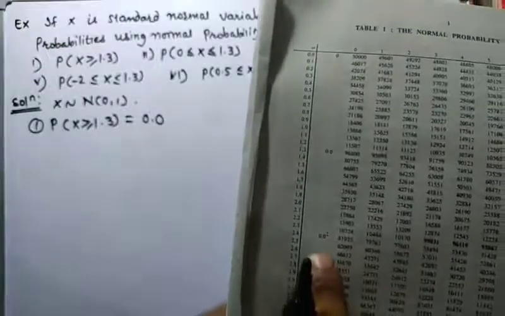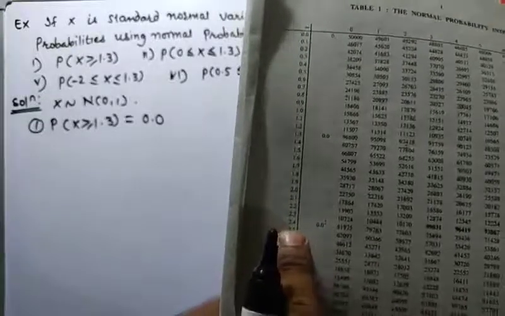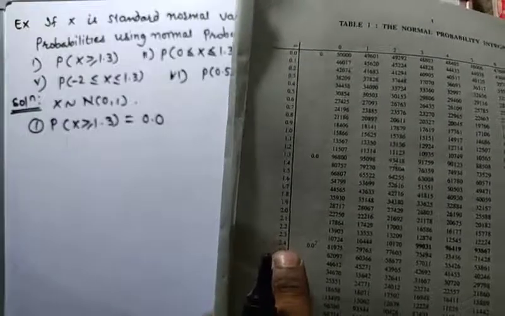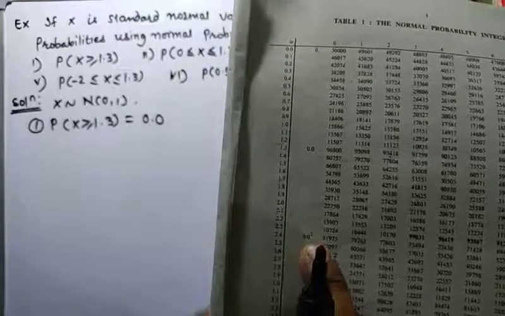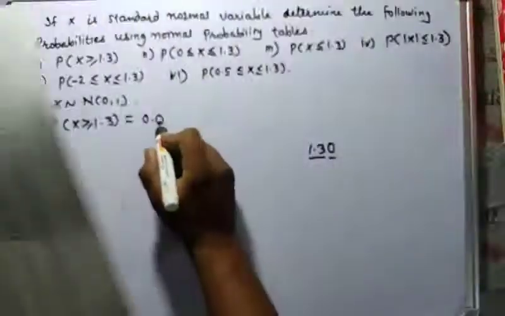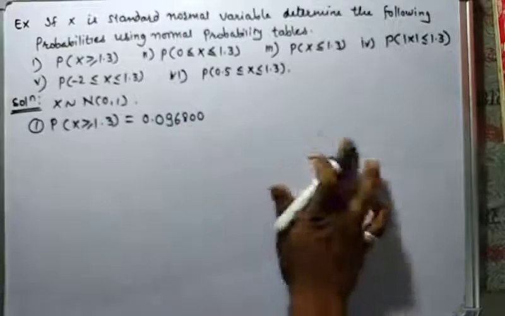Suppose we have to find x greater than or equal to 2.4, then what will we get? The value of 2.4 in 0 is 0.0081975. Okay, so here we can write 1.3 in 0, which is 0.096800.